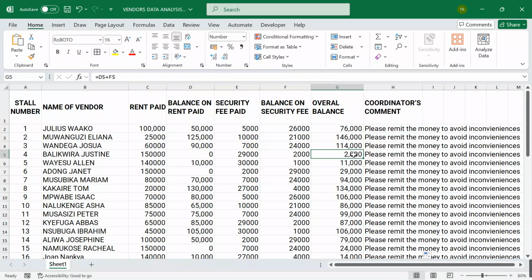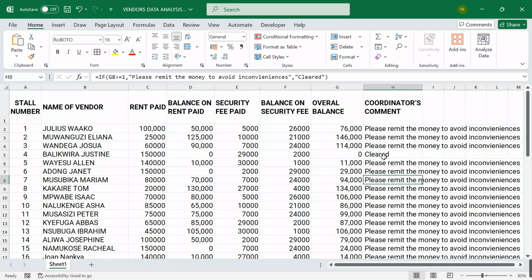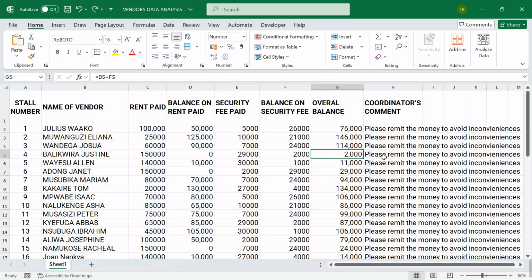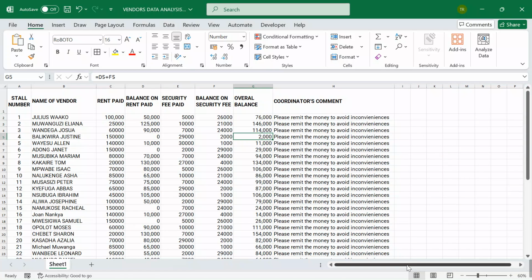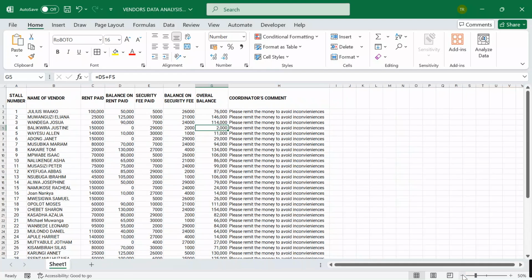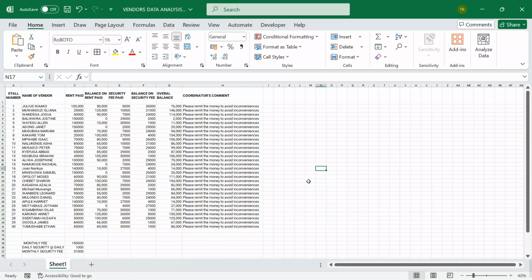So we can come here just for purpose of clarity. If I put here a 0, meaning that maybe this candidate had paid each and everything to 0, when I click in space, we see that this candidate will have been given a comment cleared. But we are still demanding them over 2,000. So now, after putting this comment, I can go on to expand so that we can view each and everything very, very well. Now, after putting this, this is my data set.